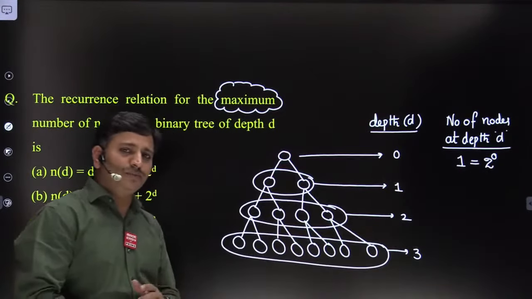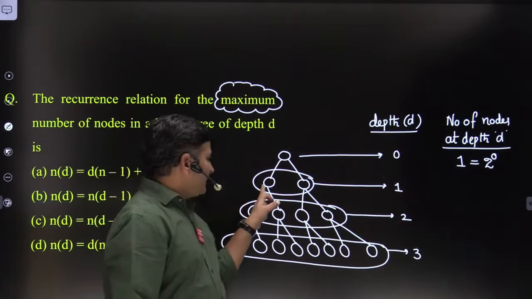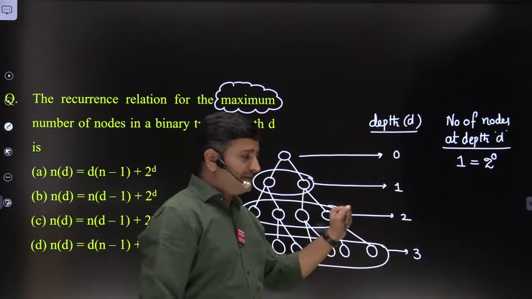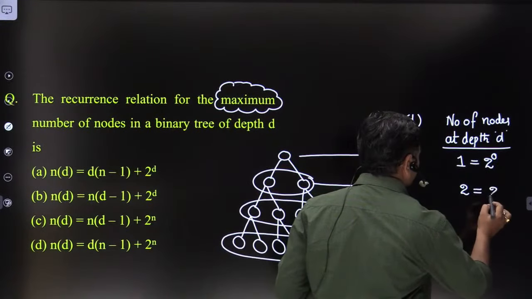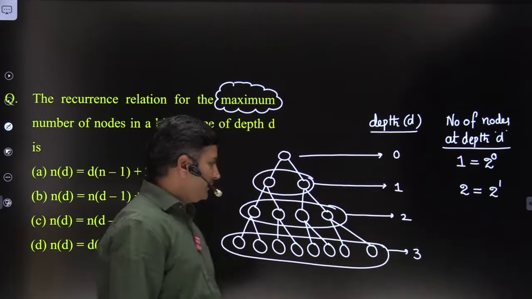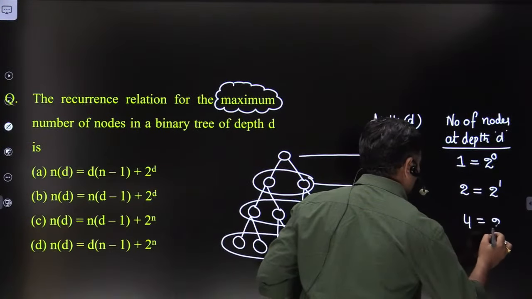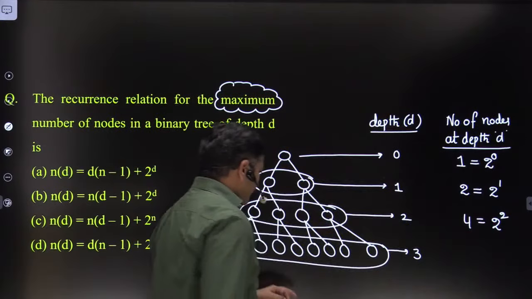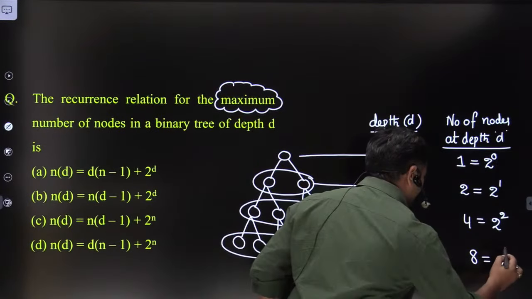Why we express it as 2 to the power of 0, we'll discuss a little later. At depth d equal to 1, how many nodes do we have? We have 2 nodes, which we can express as 2 power 1. Similarly, at depth 2, we have 4 nodes, which is 2 power 2. At depth 3, we have 8 nodes, which is 2 power 3.